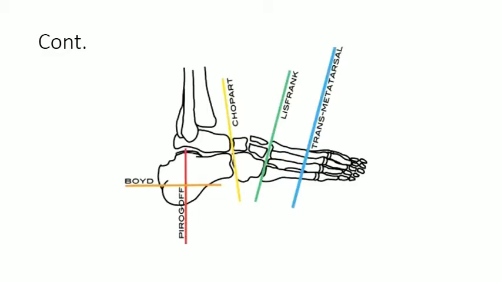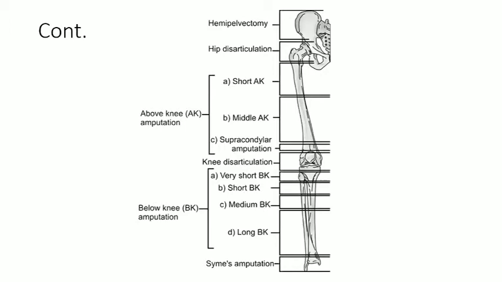But we know Syme's amputation is the most preferable amputation compared to Boyd's and Pirogoff's, because the look and aesthetic purpose and also weight bearing and functional purpose of the Syme's prosthesis or Syme's amputation is much better than Boyd's and Pirogoff's. So this is what the levels of amputations are.